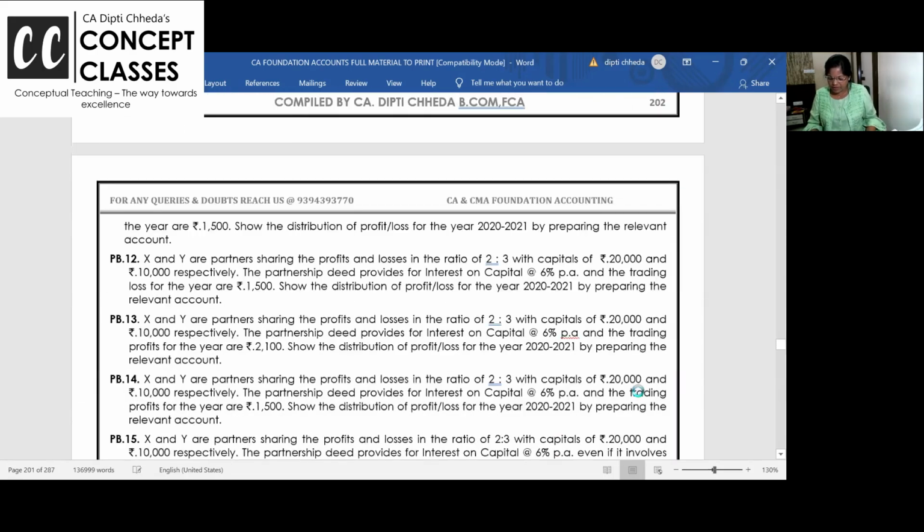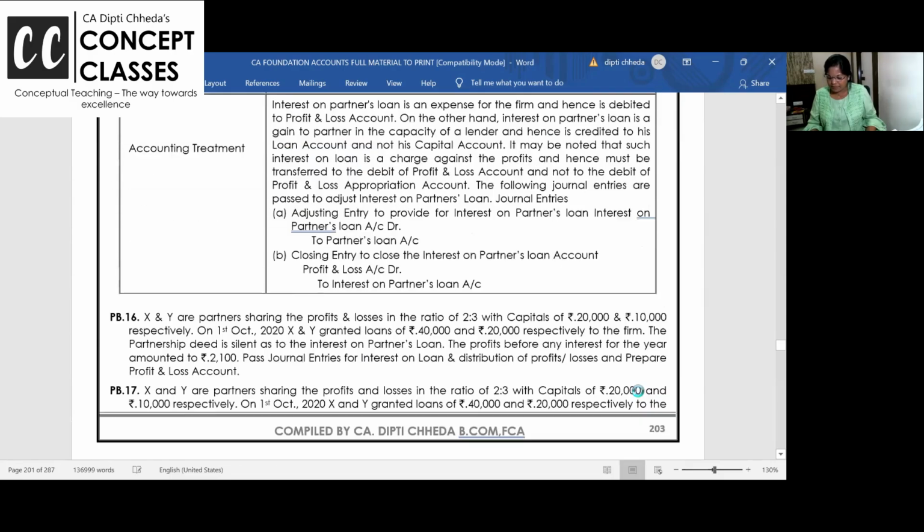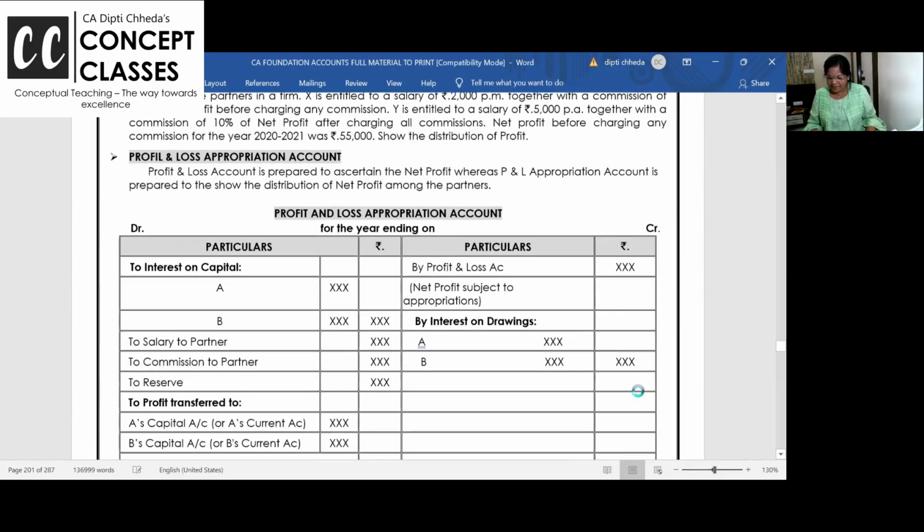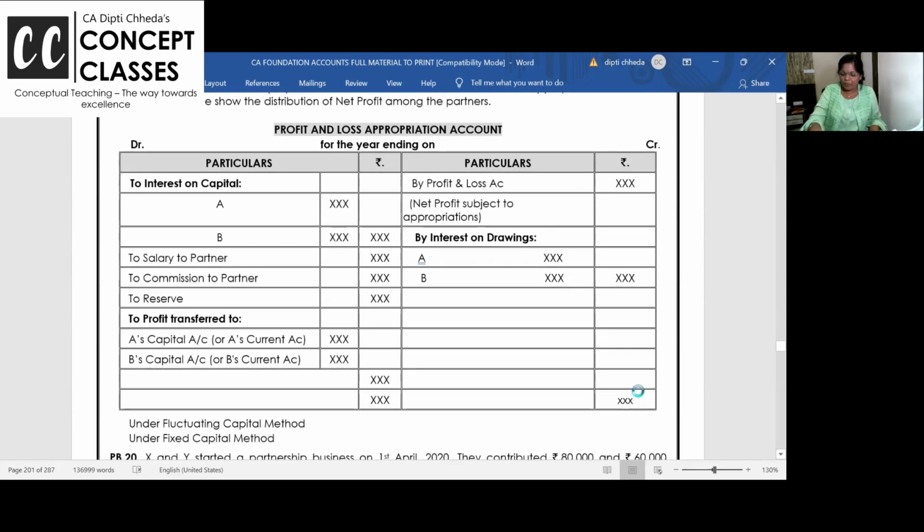I will explain. I was just seeing if I can close the class with some booster notes. 5 minutes. ये देखो P&L appropriation account का format दिया है. Net profit to you all know. Trading P&L account is common for the partnership firm. Interest on drawings is income for the firm. And why do I call it P&L appropriation?